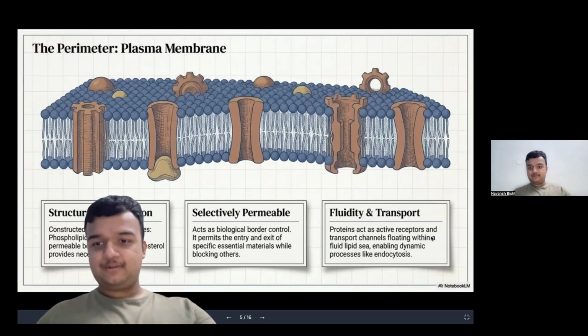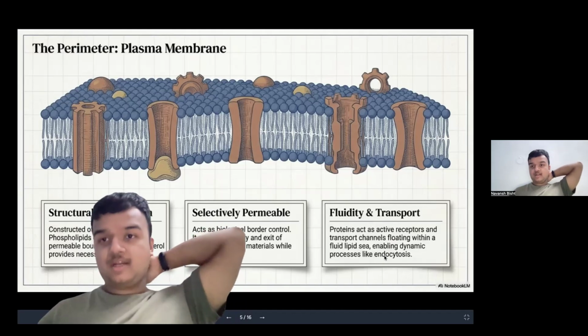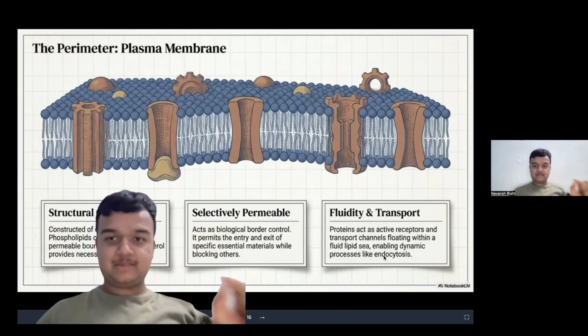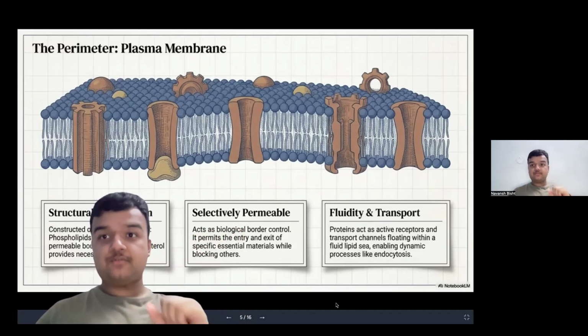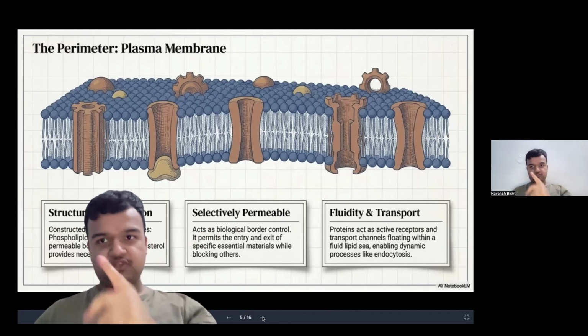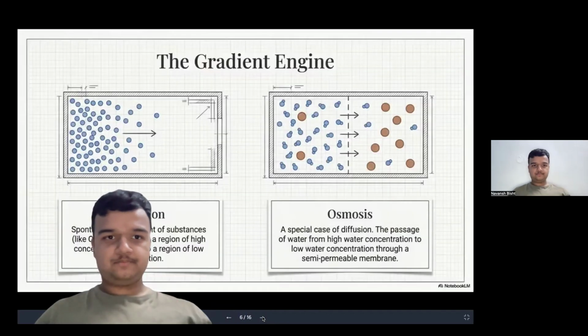We'll know that later. Active receptor, just memorize this term. And transport channels floating within a fluid lipid state, enabling dynamic processes like endocytosis. Now, what is endocytosis? I will explain that after a few slides. There's an example mentioned in this video.